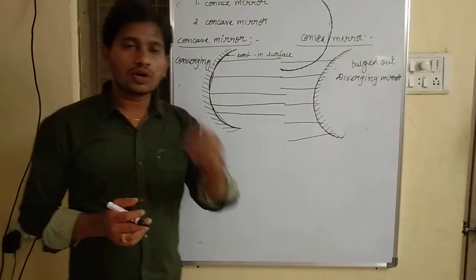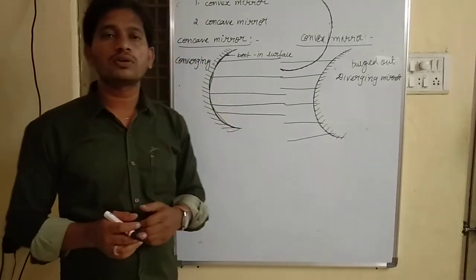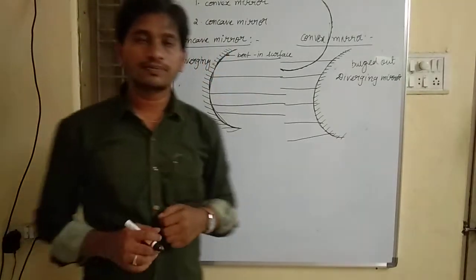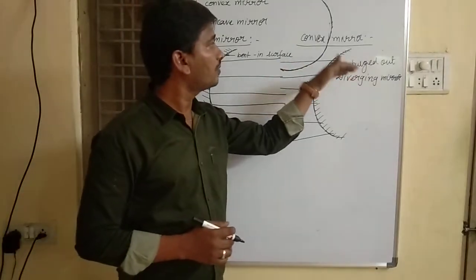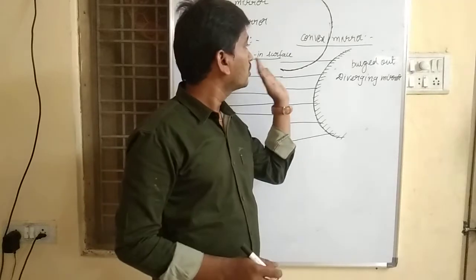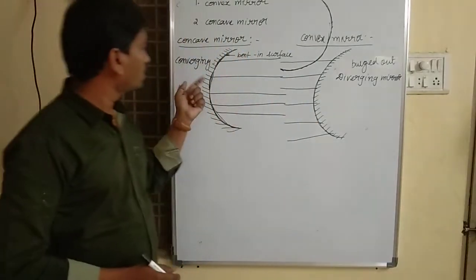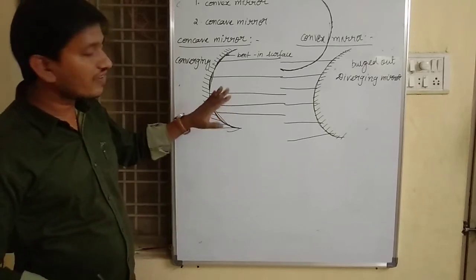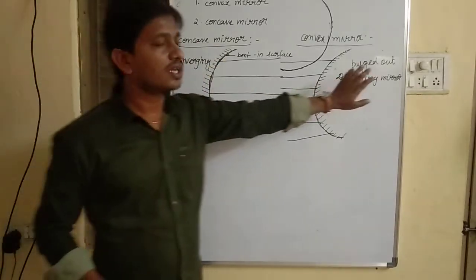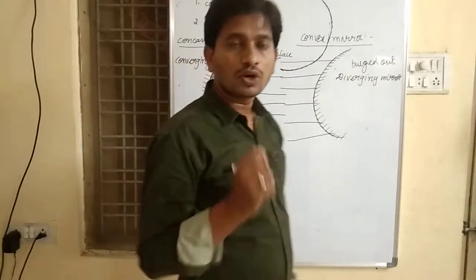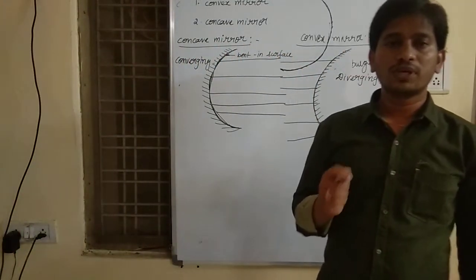Okay, so in a concave mirror, reflection of light takes place at the concave surface. In a convex mirror, reflection of light takes place at the convex surface. Here at the concave surface, here at the convex surface. Okay, that is the difference between a concave mirror and a convex mirror.